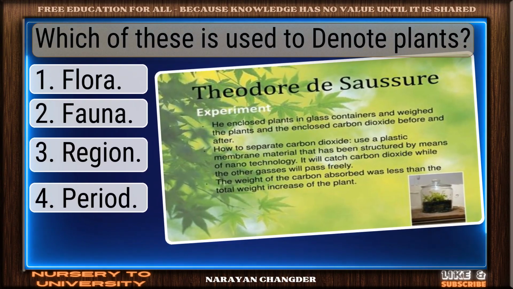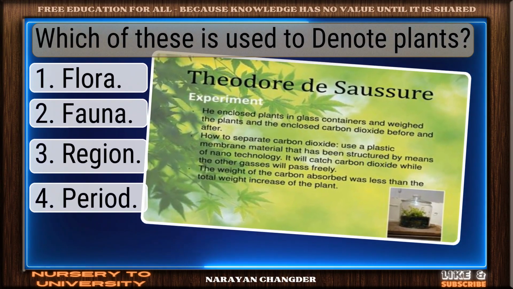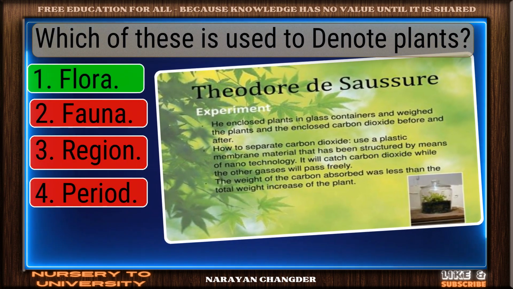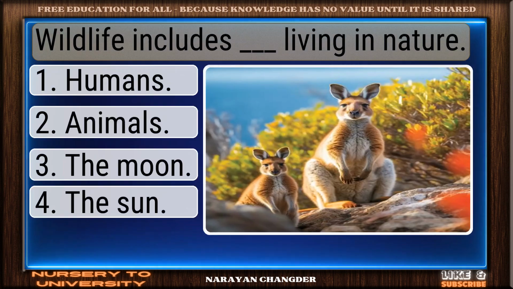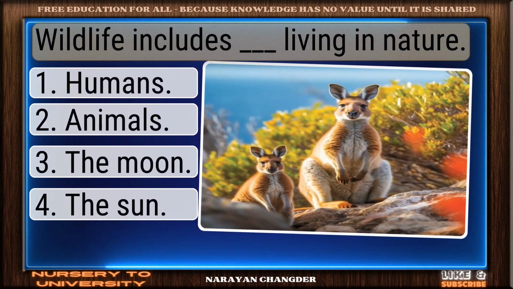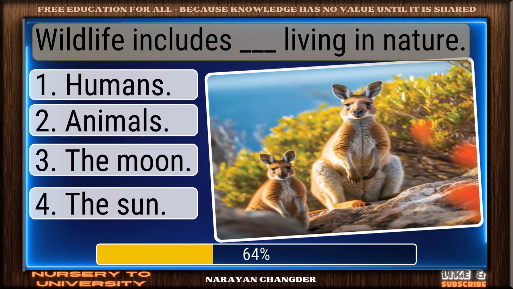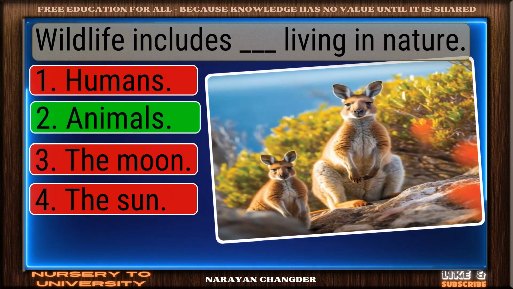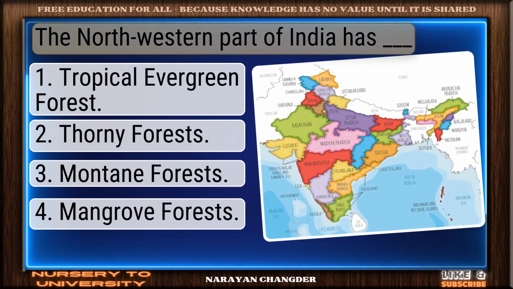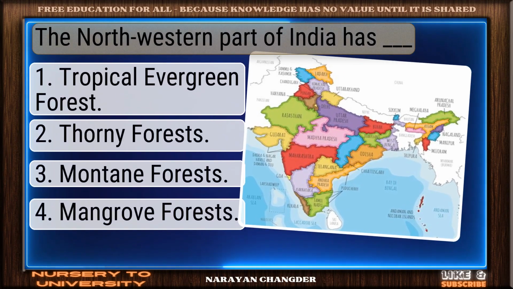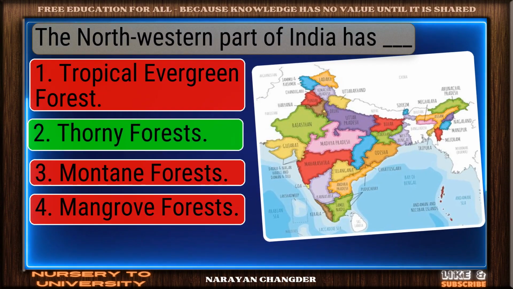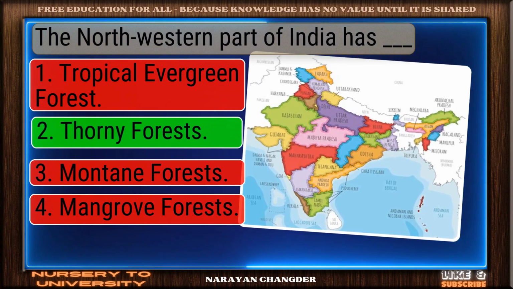Question number 244. Which of these is used to denote plants? Correct response. Flora is the most accurate answer. Question number 245. Wildlife includes dash, living in nature. Excellent. Animals is a brilliant choice. Question number 246. The northwestern part of India has dash. Perfect. Thorny forests is the correct choice.